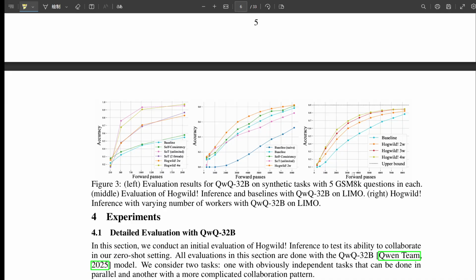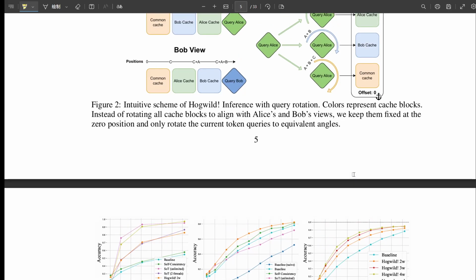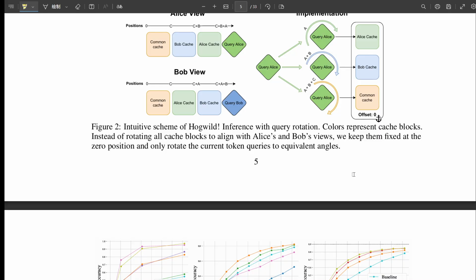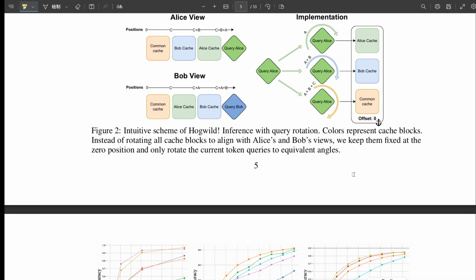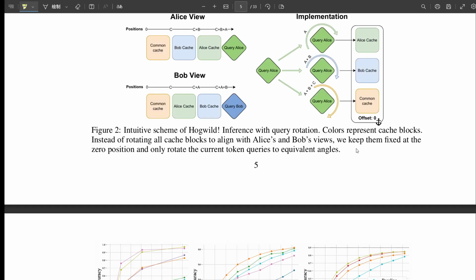Second, each worker has its own little individual cache for the reasoning step it's currently working on, the unfinished paragraph. Okay, a shared history of finished work and private scratch pads for current work. Almost private. As a worker generates tokens, they go into its current step cache. And this is crucial for the dynamic part: workers can instantly see each other's current unfinished steps too. How does that work? When a worker does its attention calculation, the context it sees is the common cache history, then its own current step, and then the current steps of all the other workers appended right at the end in real time.